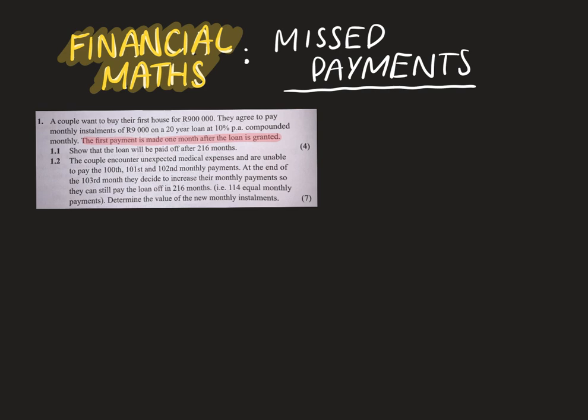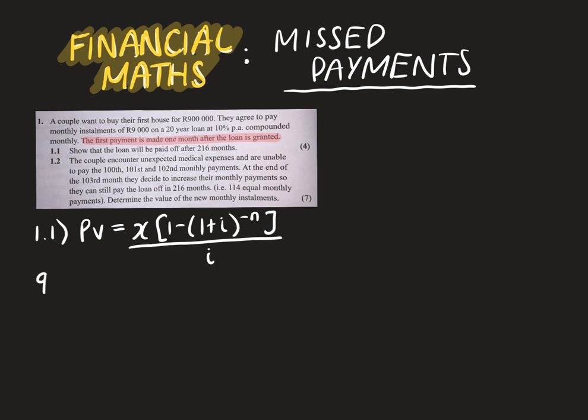Great. So the first thing I want to look at is 1.1, show that the loan will be paid off after 216 months. Fantastic. So let's get started. We need to work out n, right? So here we're dealing with an n calculation. So what do we got? We're going to be using the present value formula. Why? Because we are dealing with a loan, and present value annuity formulas deal with loans, and that's going to be over i.